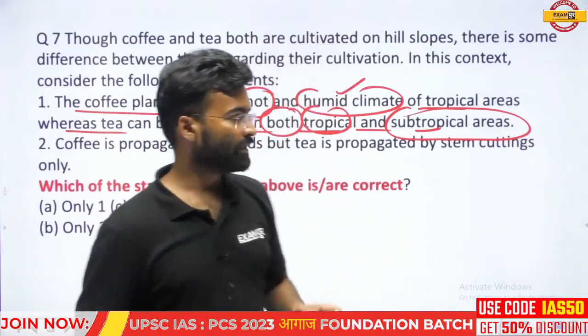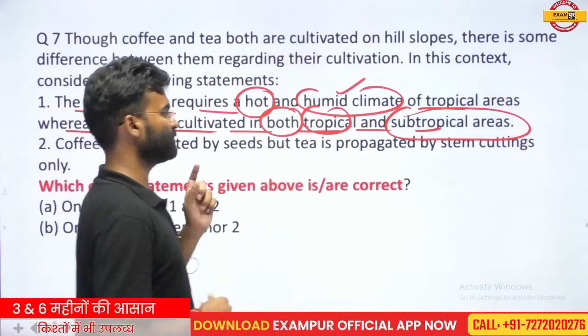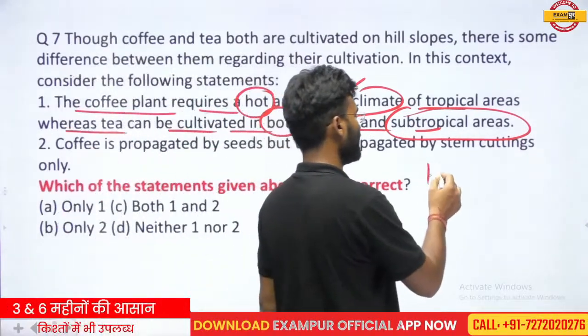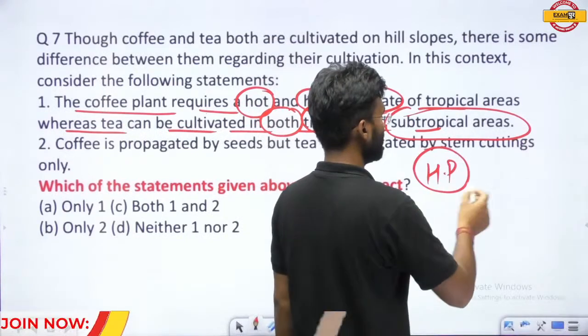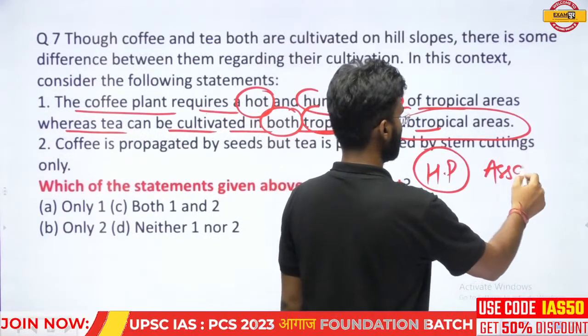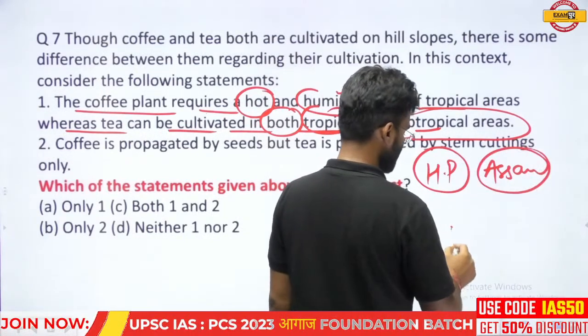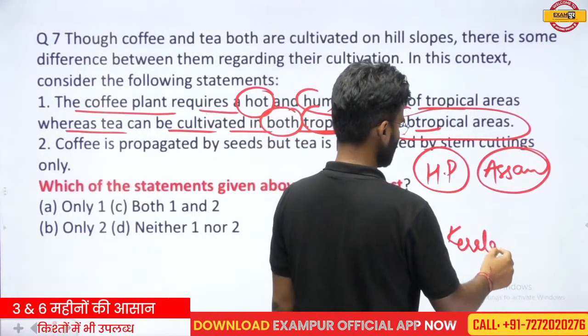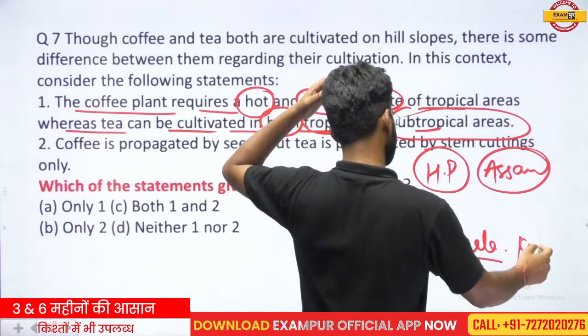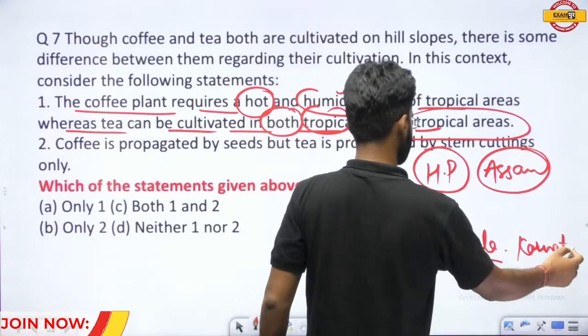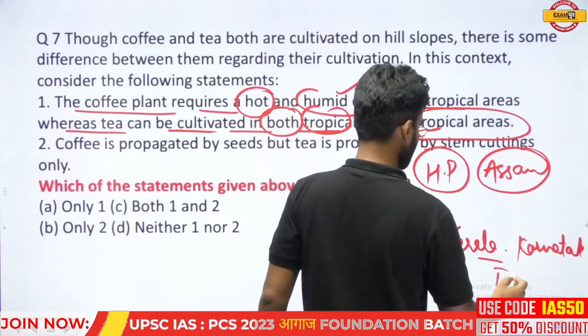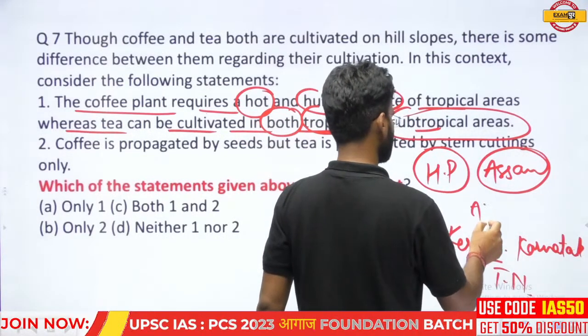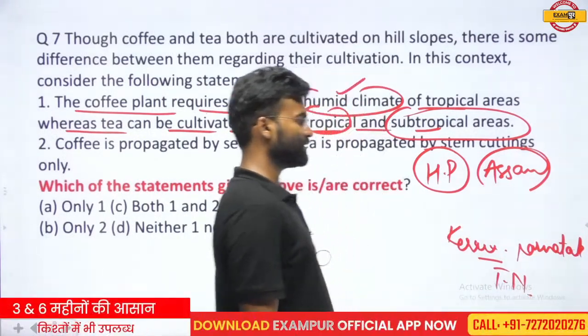Okay. And the tea, you heard about the tea plants in Himachal Pradesh. Kangra Valley is famous for the tea. Assam has the maximum tea production in India. Kerala also has production of tea. In Karnataka, tea production is also taking place. Tamil Nadu, production of the tea. Andhra Pradesh also.